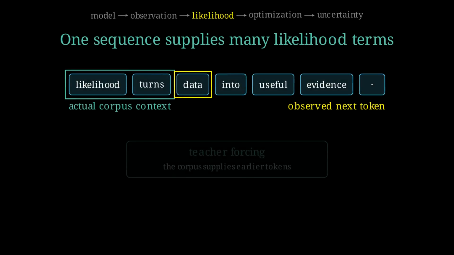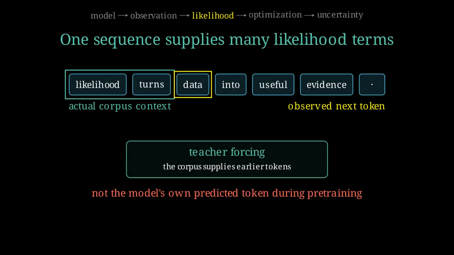Suppose the corpus contains the sentence shown on screen. At each position, the model sees the actual earlier tokens and assigns probability to the actual next token. Is it feeding back its own predicted token during training? Not in standard next token pre-training. The corpus supplies the context. This is often called teacher forcing.